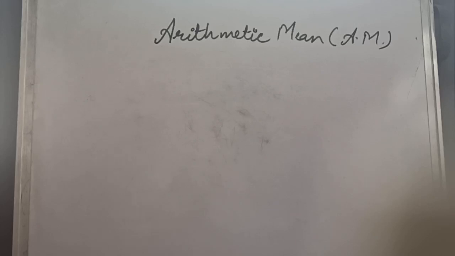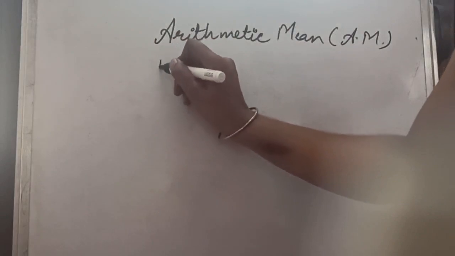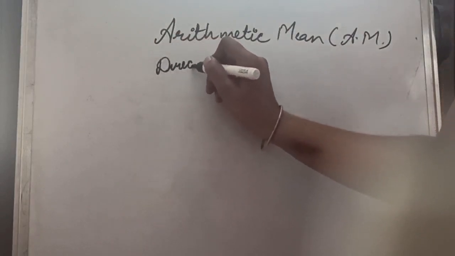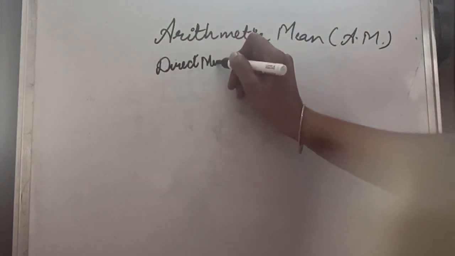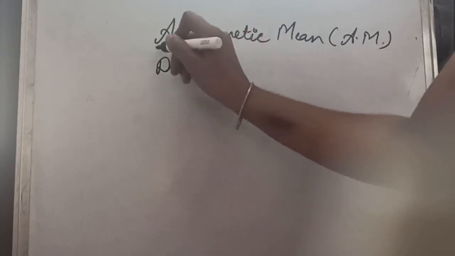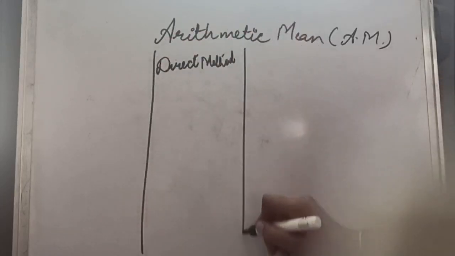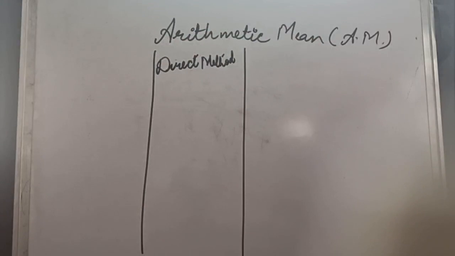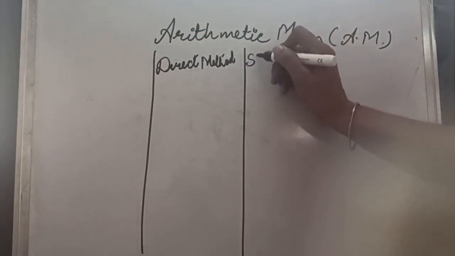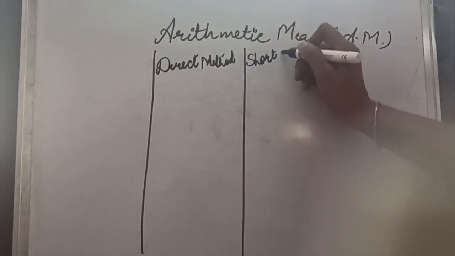And we have 3 methods to calculate arithmetic mean. The first method is direct method. The second method may be called indirect method, or sometimes it is known as shortcut method.